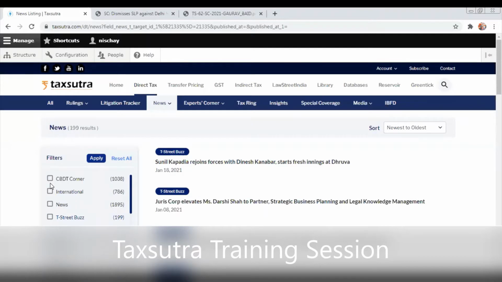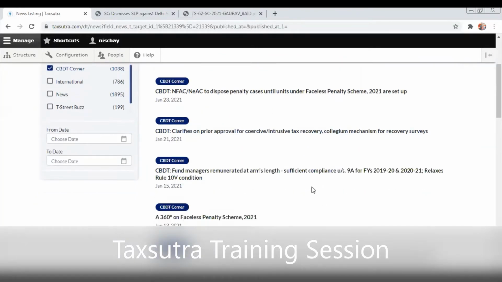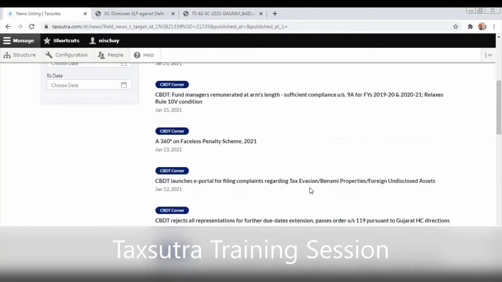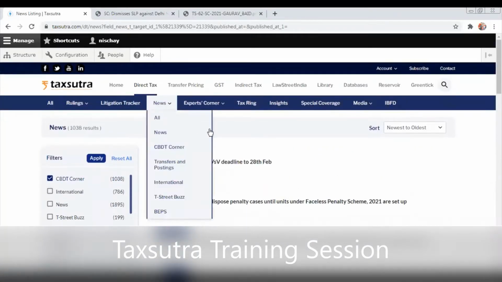Similarly, in terms of CBDT, whatever is happening with CBDT, which IRS officer has moved to which locations, what are the discussions currently happening with CBDT, all those CBDT due date extensions, what are the penal provisions. All this relating to CBDT will be seen under the CBDT corner. Now, this is for the news section. Again, transfers and postings, which IRS officer has been transferred to which location, is also something that you will be able to see.